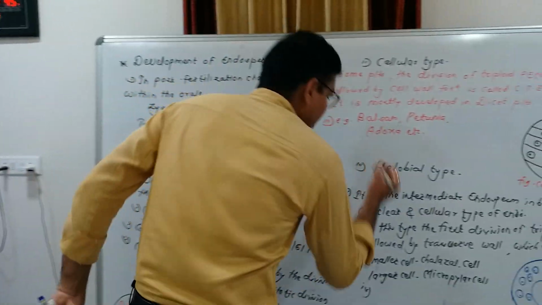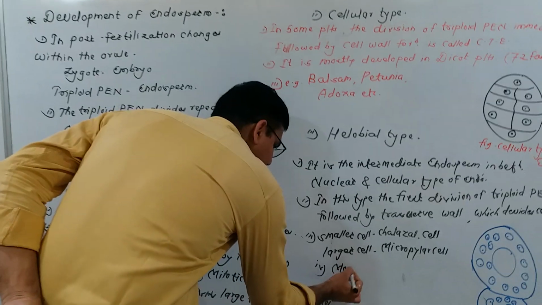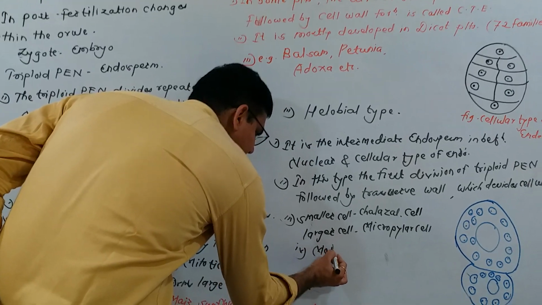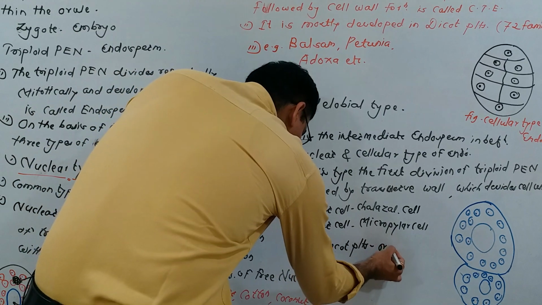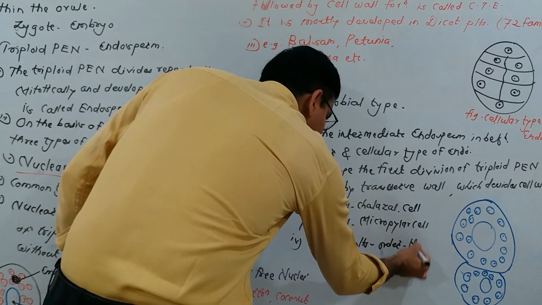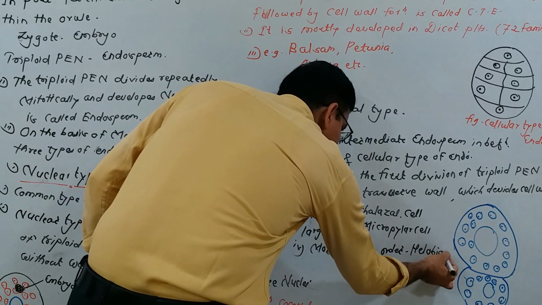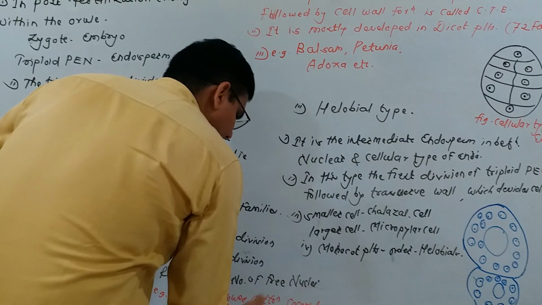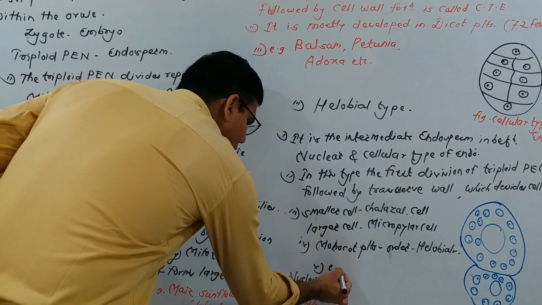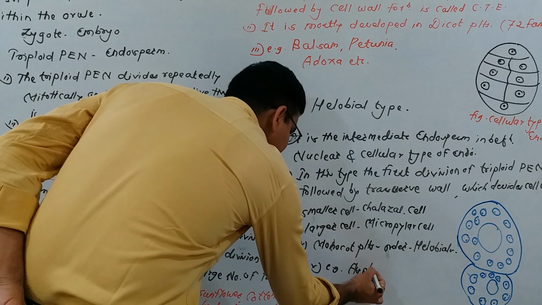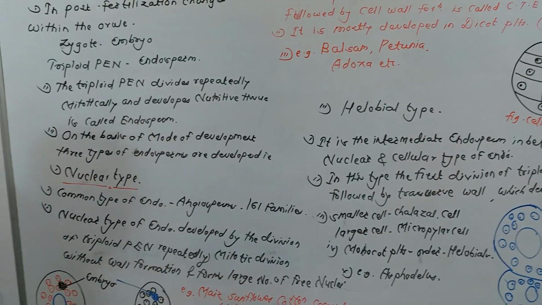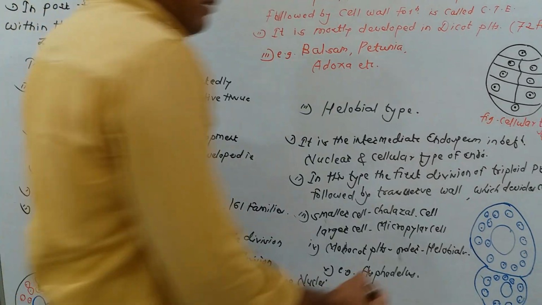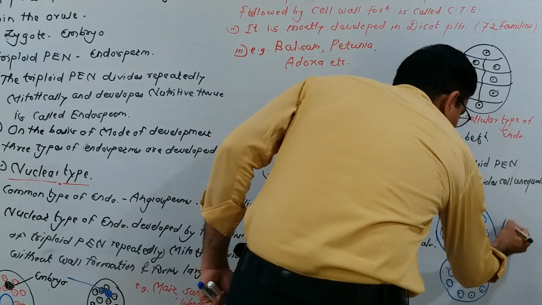Monocot plants belong to order Helobiales. For example, Aponogeton. Okay, so this is the structure of